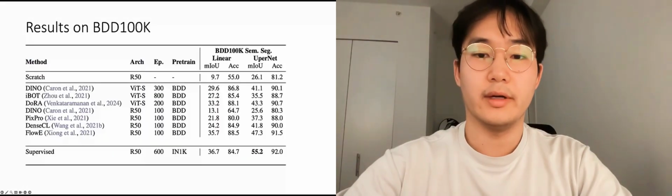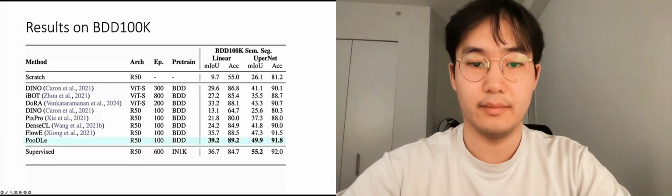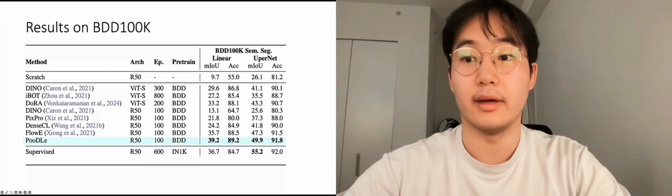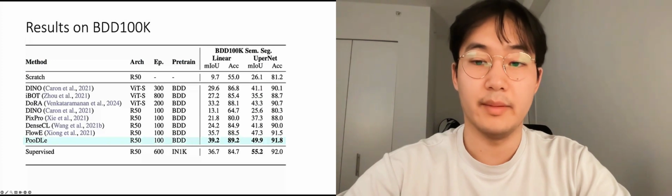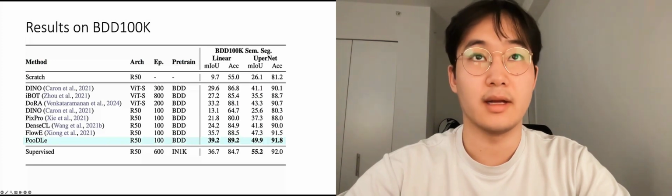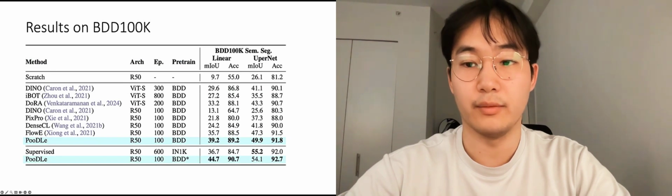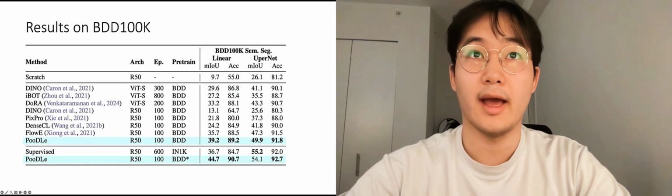We train and evaluate PooDLe as well as other SSL methods on PooDLe 100K. We find that PooDLe outperforms existing models using linear readout as well as a heavier UperNet readout head. We also outperform the ImageNet baseline, which was trained on balanced iconic data. And furthermore, we find that PooDLe is composable with the pre-trained semantic representation from ImageNet pre-training and further improves on its results.